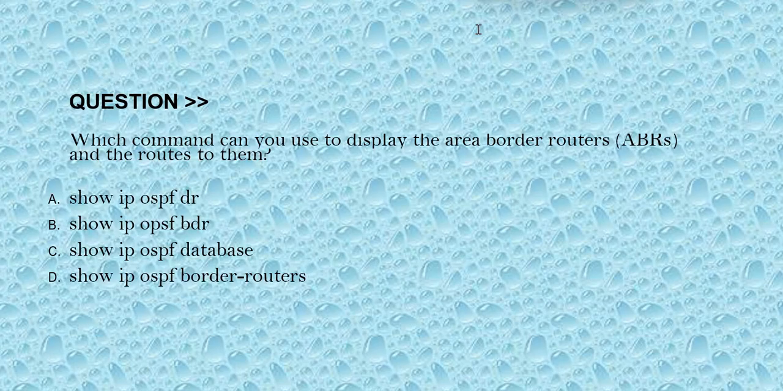Our next question is, which command can you use to display the area border routers (ABRs) and the routes to them? The options are: option A, show ip ospf dr. Option B, show ip ospf bdr. Option C, show ip ospf database. Option D, show ip ospf border-routers. The correct answer is option D.